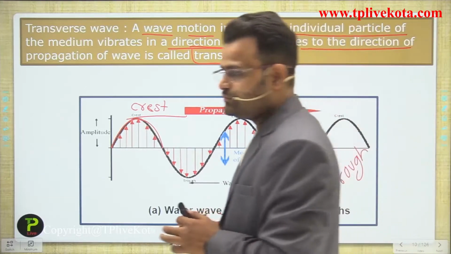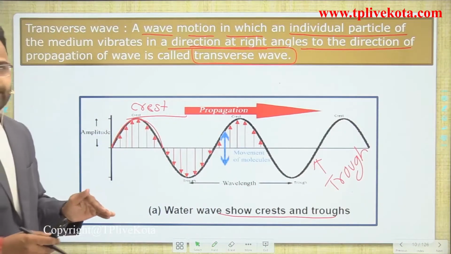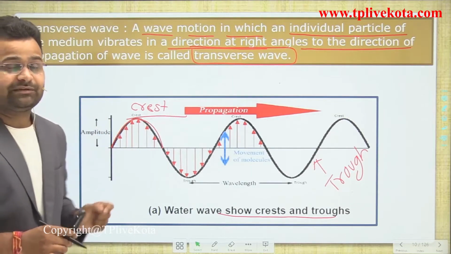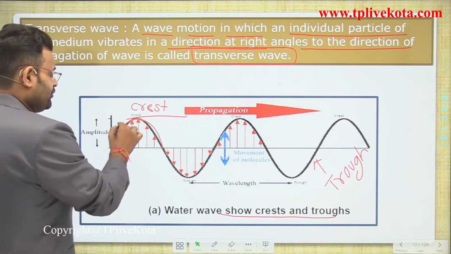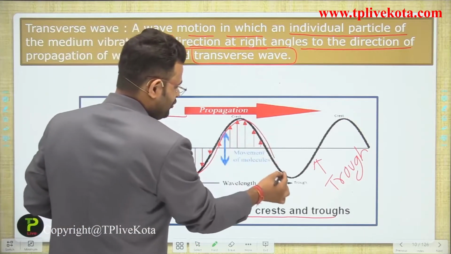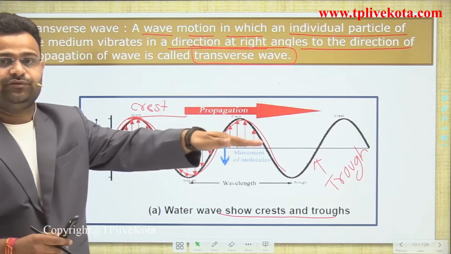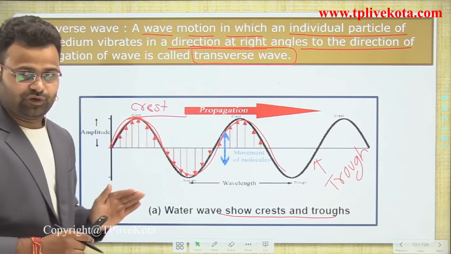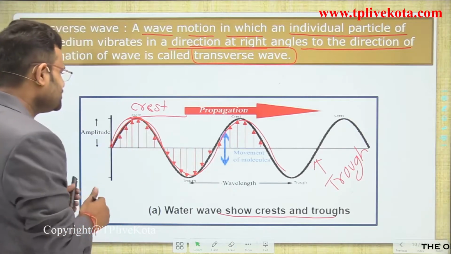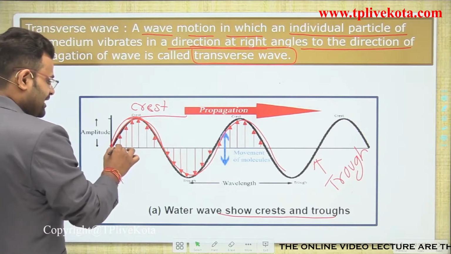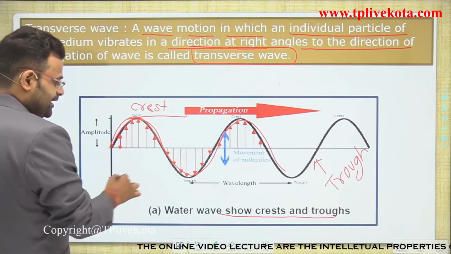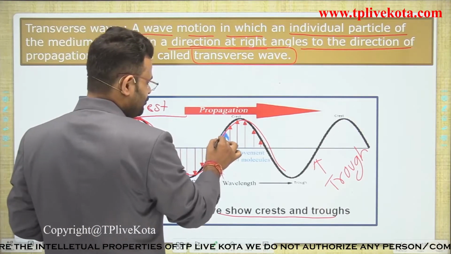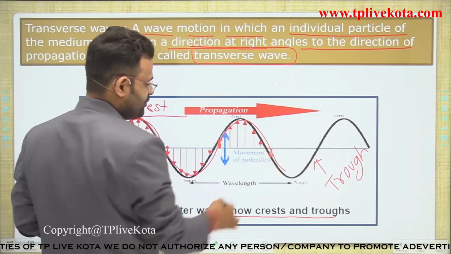You know that when you throw pebbles into water, waves are formed on the surface of the water. What happens in that wave? At one point the particle moves up, at another the particle moves down, then again up, and again down.